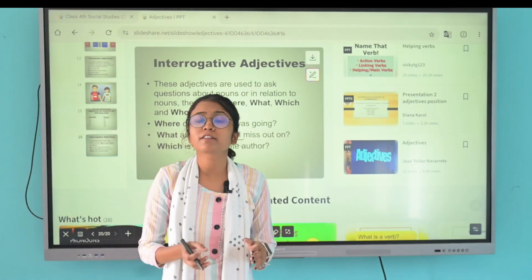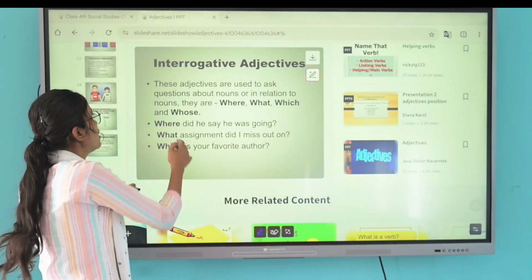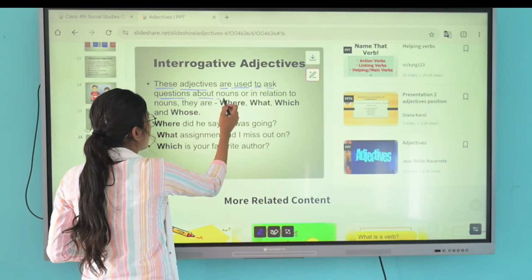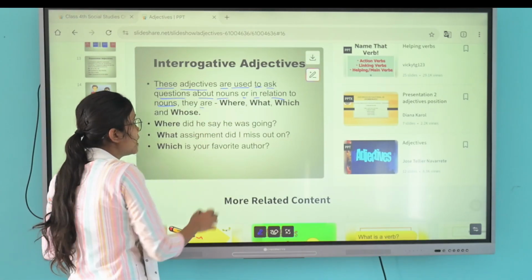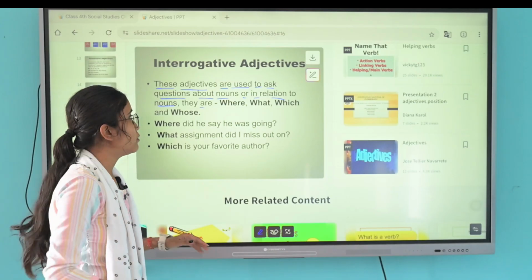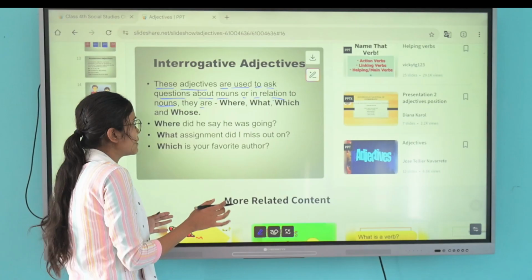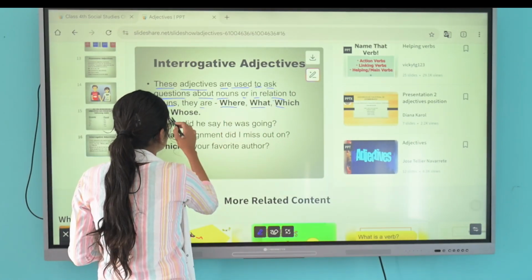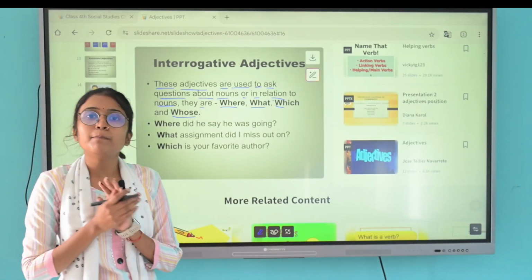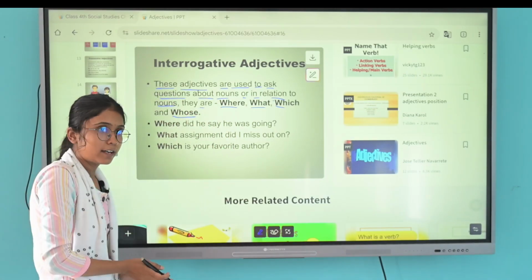We have studied what it is. It is used to ask a question in reference to the noun. These adjectives are used to ask questions about a noun or in relation to a noun. Simple examples are: where, what, which, and whose. Simply, if it is used to ask a question, then it is included in interrogative adjectives.